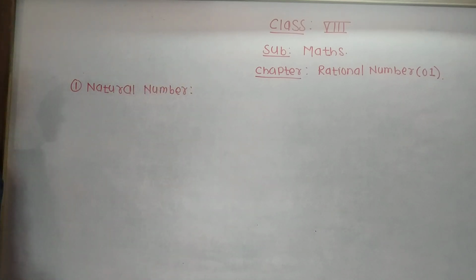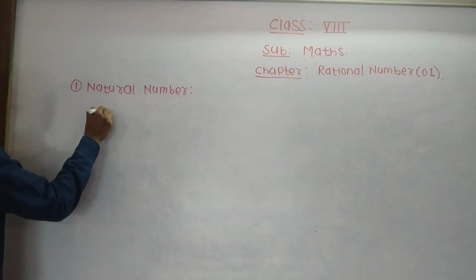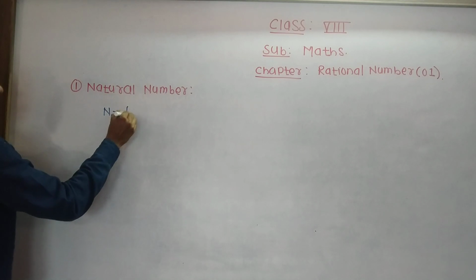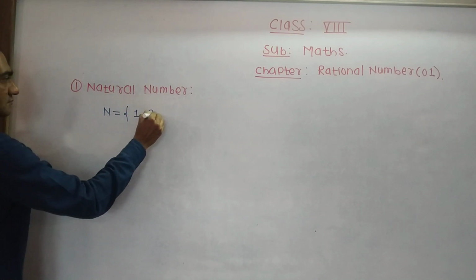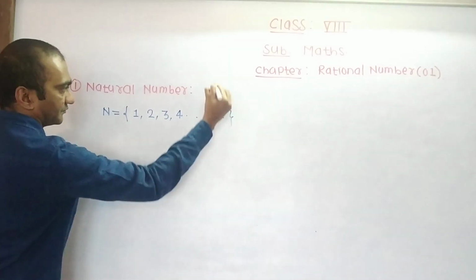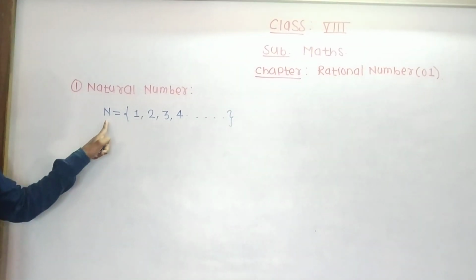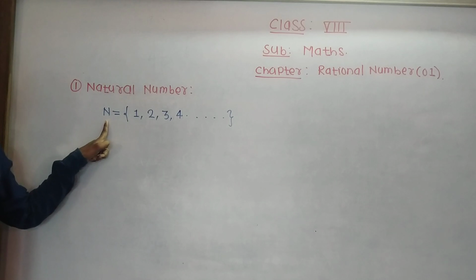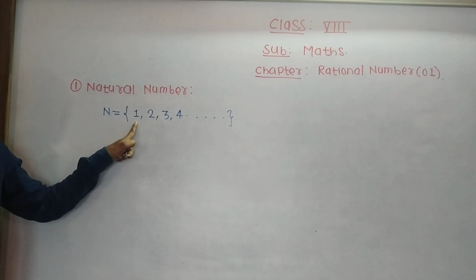First of all, we see what it means by natural number. Natural number is a set of numbers which starts from 1 and has no end.